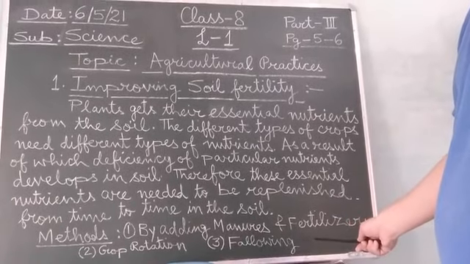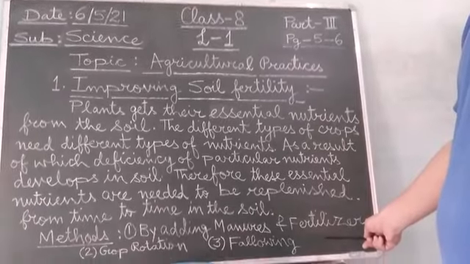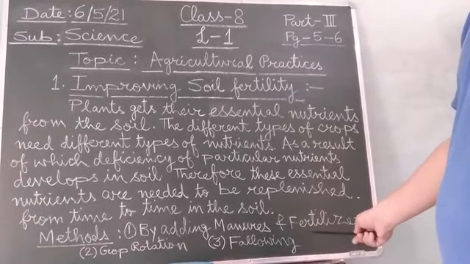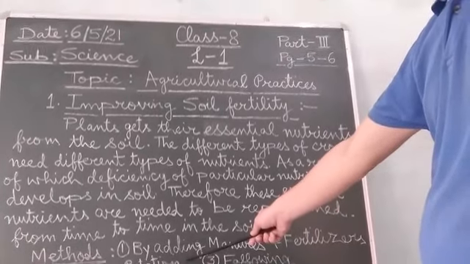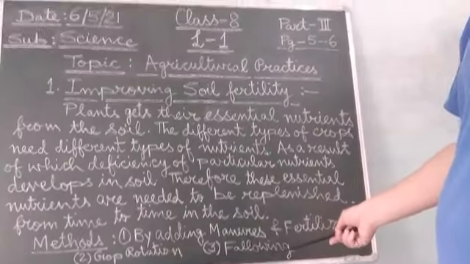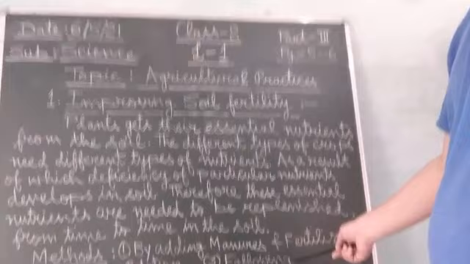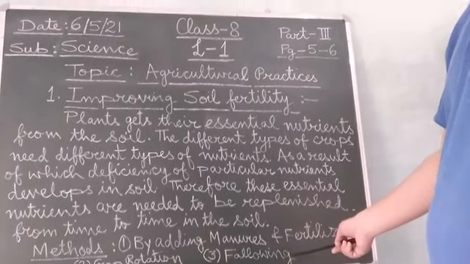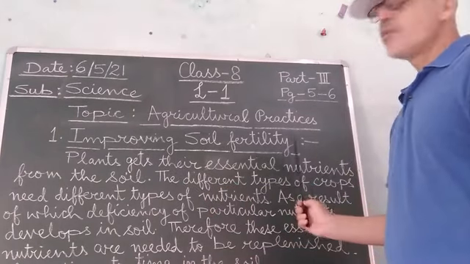So by adding manures and fertilizers, the farmers can improve the fertility of the soil. The second method is crop rotation. And the third method is the fallowing method. So now, one by one, students, I will explain how these methods help in improving the soil fertility.